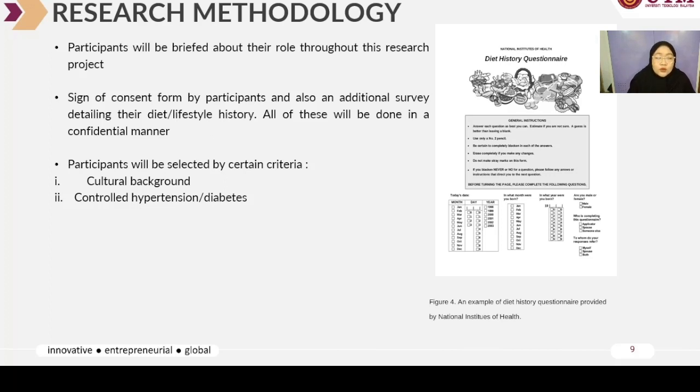Participants will be selected by certain criteria. First, with different cultural backgrounds, as we believe cultural background affects an individual's eating style. Second is the participants with controlled hypertension and diabetes.